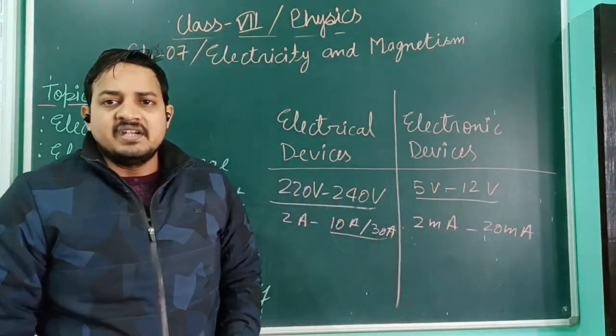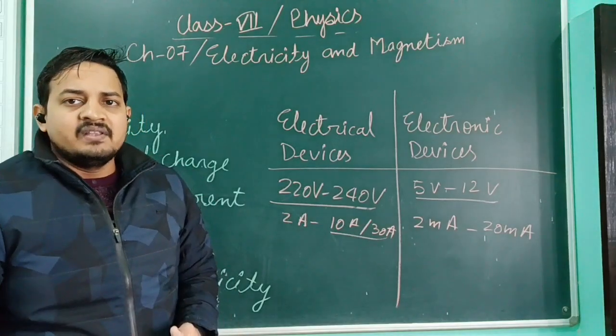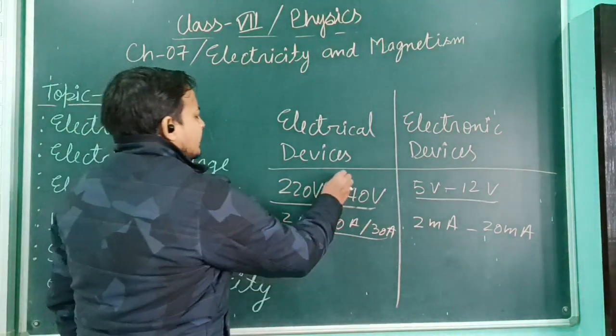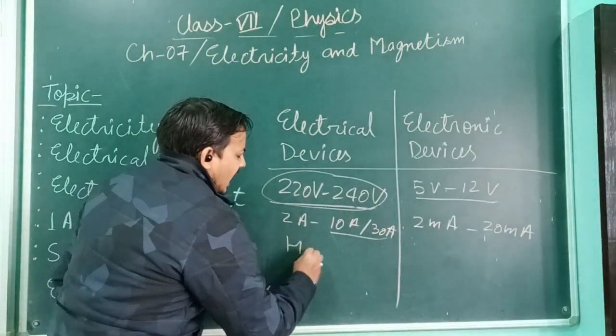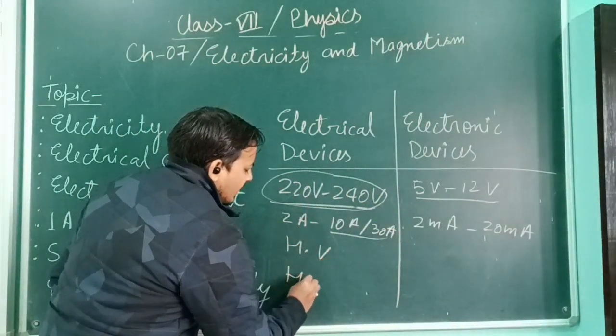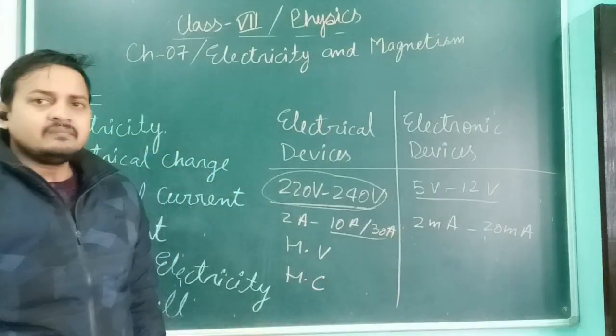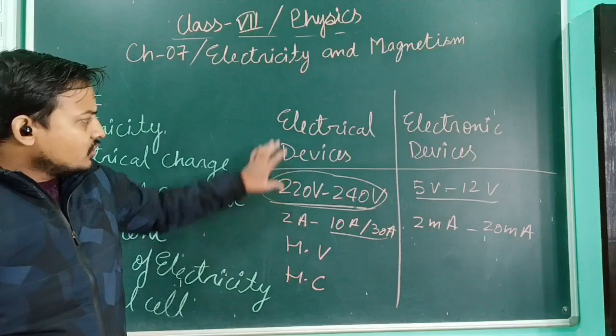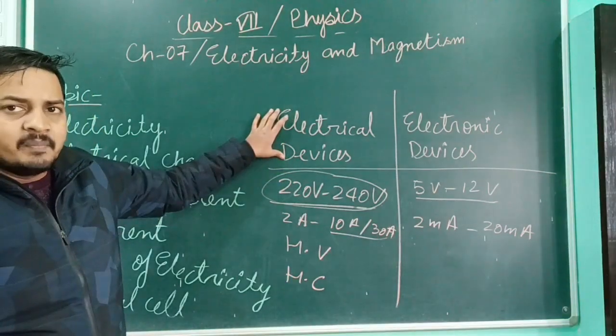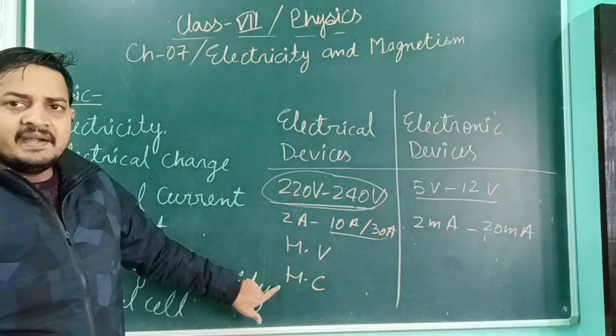So how can we differentiate, or what is the general difference between them? We can simply say that all the electrical devices are operated on high voltage and high current.